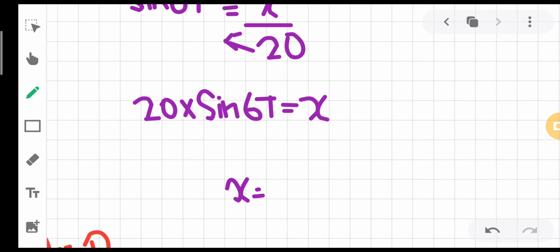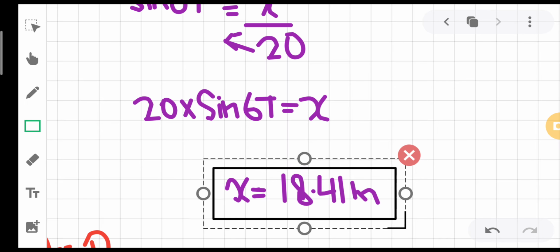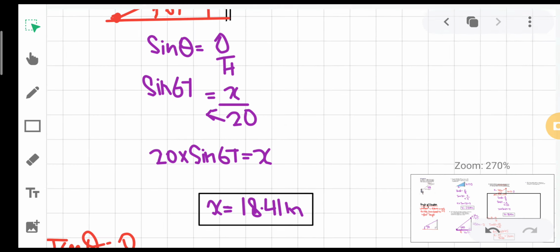You will end up by finding the value of x. So 20 multiply by sin 67 comes out to be 18.41 meters. So length of the height of the pole comes out to be this particular value.